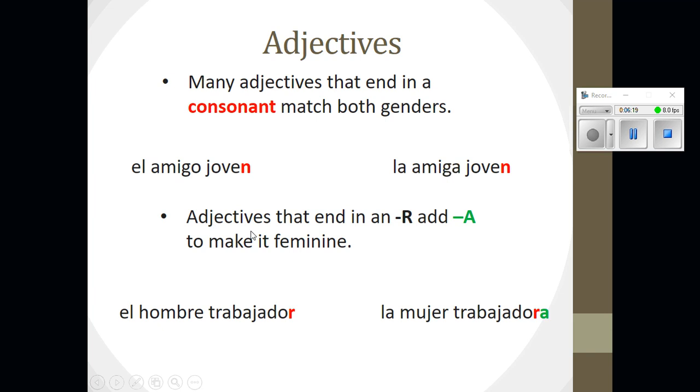Okay. Adjectives that end in an R, add an A to that to make it feminine. So look here, el hombre trabajador is the hardworking man. But if we're going to describe a woman as hardworking, we would add an A to that, la mujer trabajadora. So on your note guide, it says that when an adjective ends in R, it is masculine. So add an A to make it feminine. And those examples are listed, trabajador, trabajadora.